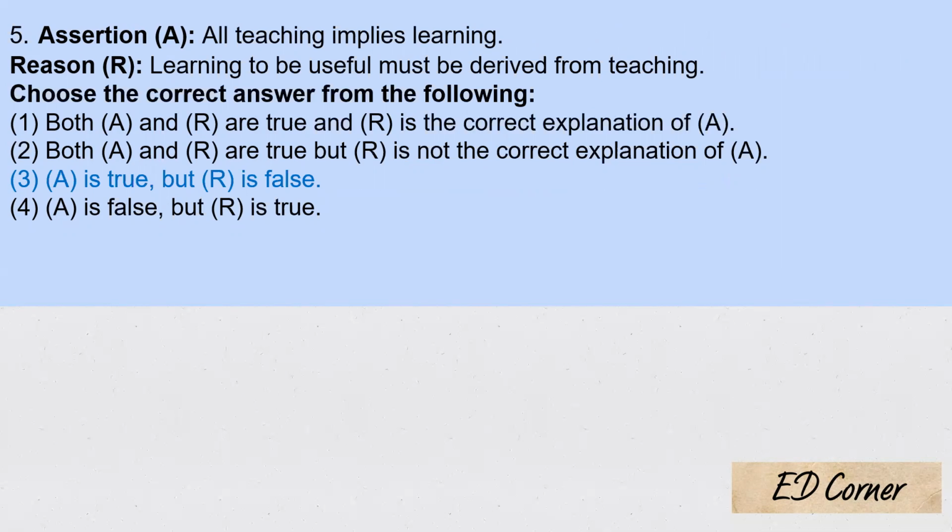Fifth, all teaching implies learning. Yes, true. Whenever I need to teach, I'll be learning something. If I'm interacting with the children, I'll learn something from them. I'll learn what they're expecting from me. Yes, that is part of learning. The reason they are telling: learning, to be useful, must be derived from teaching. No, learning will be useful only when I start applying the same in my real life. The reason is wrong. So A is true and R is false. That is the answer for your question.